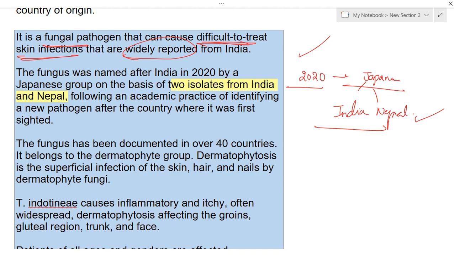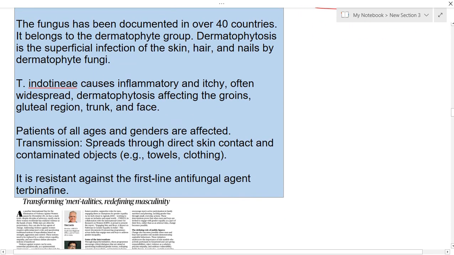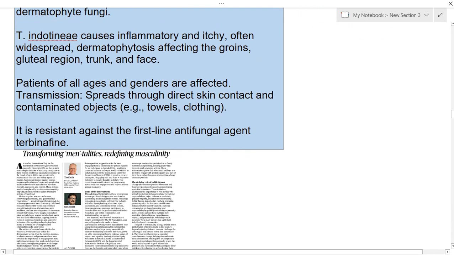Dermatophytosis is a superficial infection seen in the skin as well as the hair and nails, caused by dermatophyte fungi. This fungus causes inflammation and itching, and it is often widespread, affecting the groin area, gluteal region, trunk region, face, etc. So different body parts get affected by this fungus.